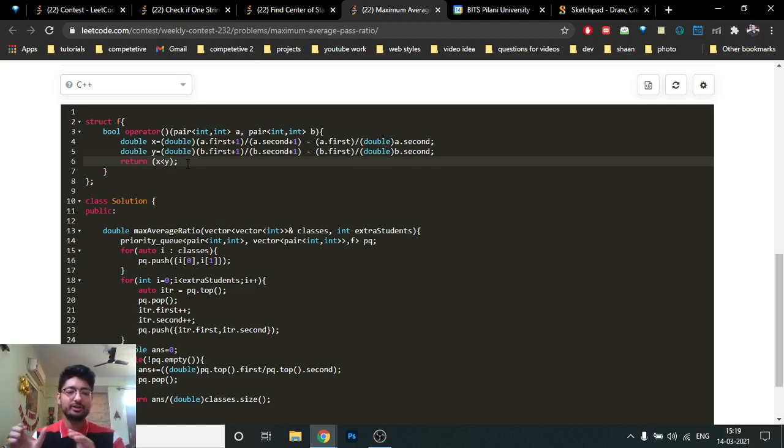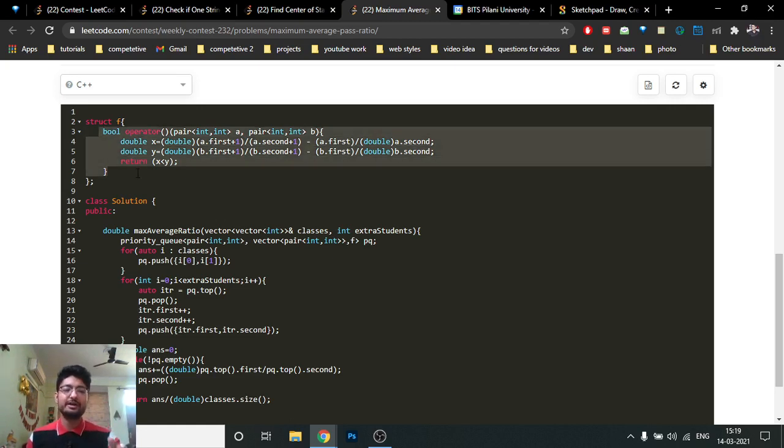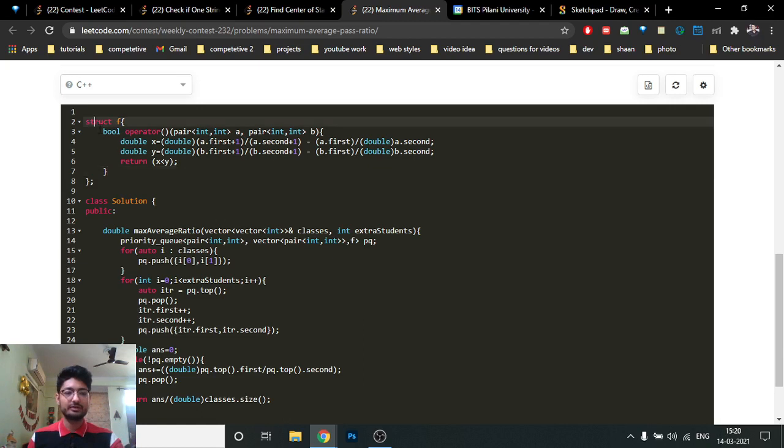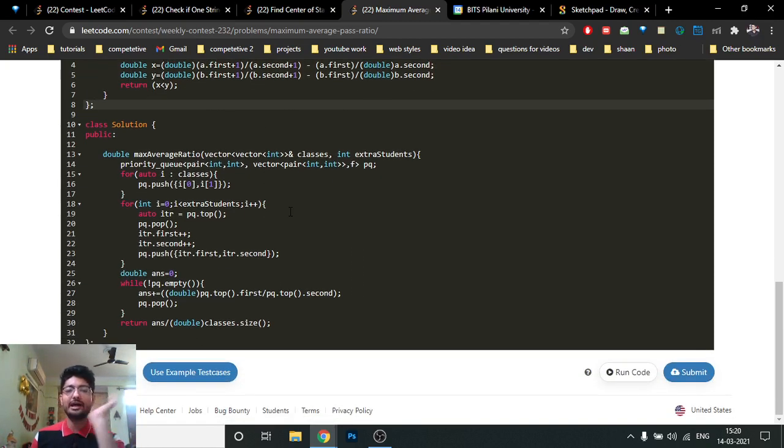The priority queue will sort according to this comparator function, and put the maximum change element on the top. Okay, that's how we have to do this. I'll link this code in the description, so if you have any doubts you can check that code out.